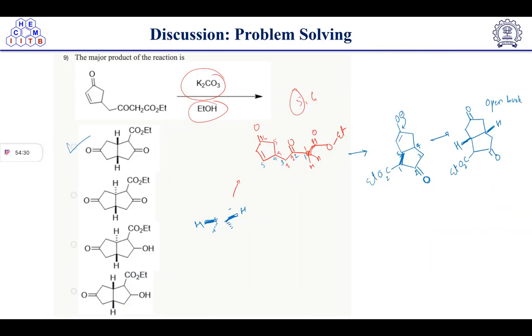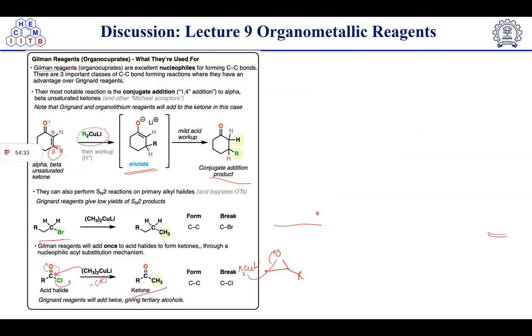Now let's talk about the organometallic reagents again. Here we are going to discuss the Gilman reagent, organocopper reagent. The Gilman reagent is an organocuprate, an excellent nucleophile for the formation of carbon-carbon bonds, and it has one advantage over Grignard reagent, which is conjugate addition. These organocuprate reagents are very well known for conjugate addition.